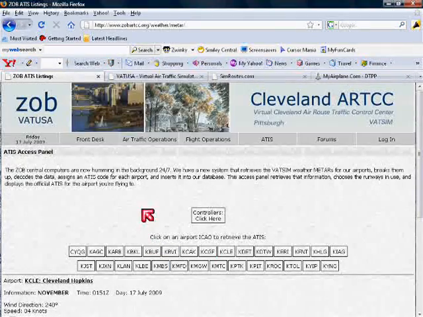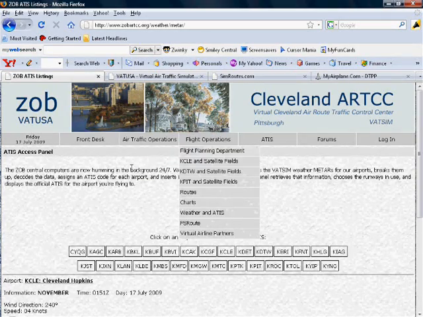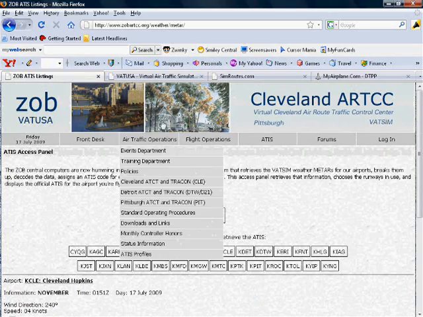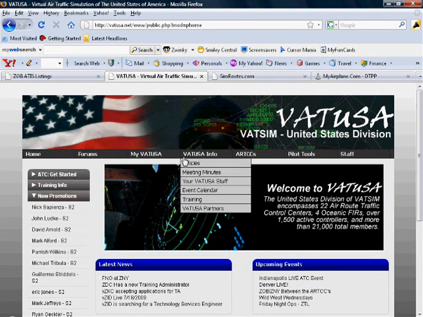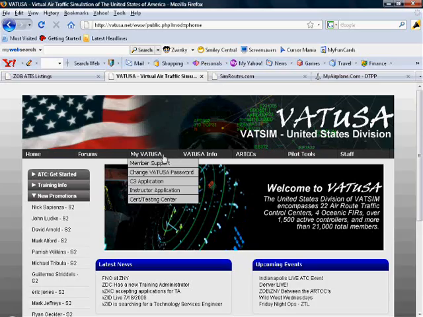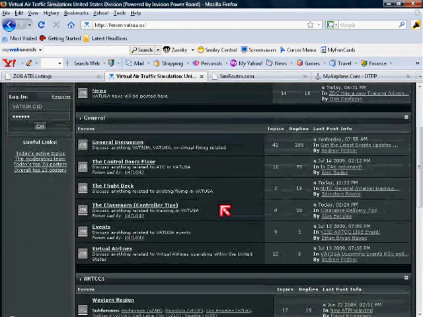I have one more website to show you which you may already be familiar with. This is VATUSA.net. You may have come here when you signed up. First and foremost are their forums. These are a regional forum board and are very insightful. You can get a lot of information here. Your login is your VATSIM CID and your VATSIM password.